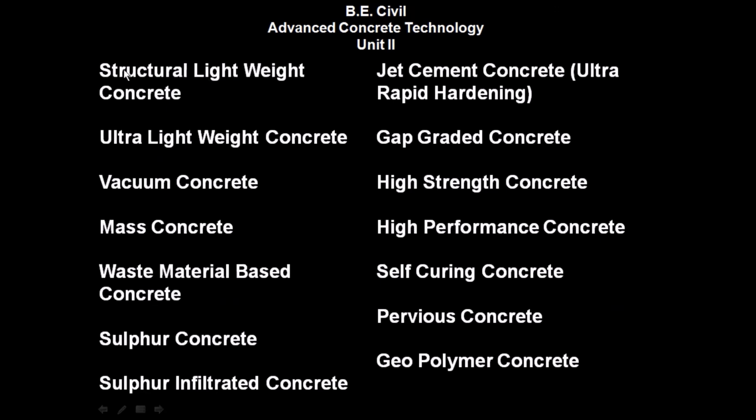So unit 2 includes structural lightweight concrete, ultra lightweight concrete, vacuum concrete, mass concrete, waste material based concrete, sulfur infiltrated concrete, jet cement concrete. It is also called as ultra rapid hardening concrete, gap graded concrete, high strength concrete, high performance concrete, self curing concrete, pervious concrete, and geopolymer concrete.